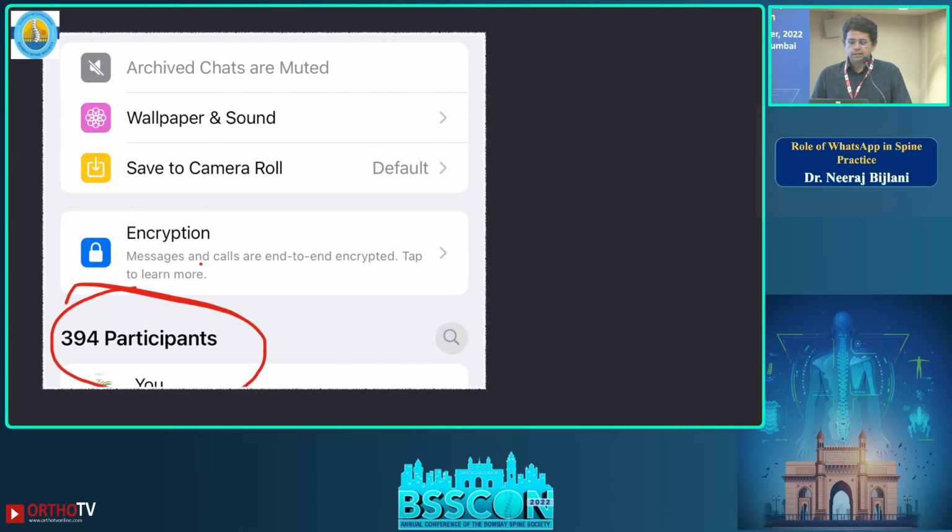Sorry. So now the latest feature is that WhatsApp is going to allow 1,000 participants. Up till now, it was 256. In 2022, now they have allowed 512 participants. How many people are there in a group which has got more than 256 here? Anybody? Yeah. So Vishal is there, Nikhil is there. So 394 participants now. These are the normal figures. Right now WhatsApp is allowing 512 in one group. Up till now it was 256. So now it is 512.